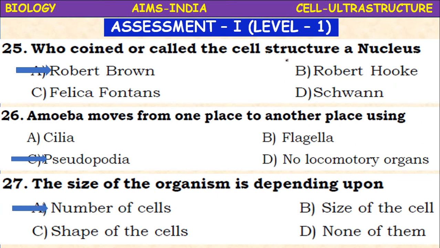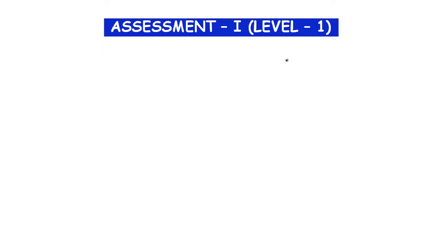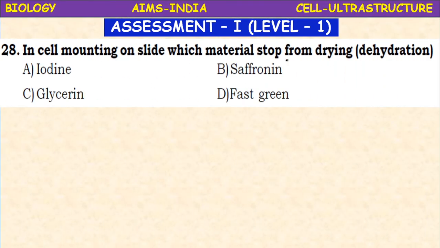The total size depends upon the number of cells. In cell mounting on a slide, which material stops drying or dehydration? Iodine, safranin, glycerin, fast green. It is glycerin which prevents the drying of the cell.